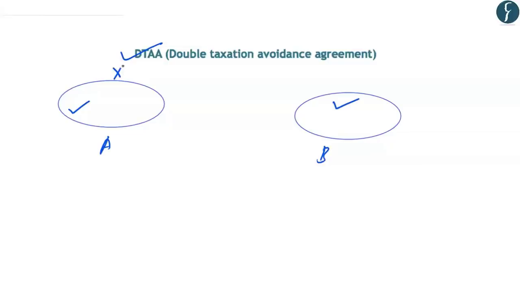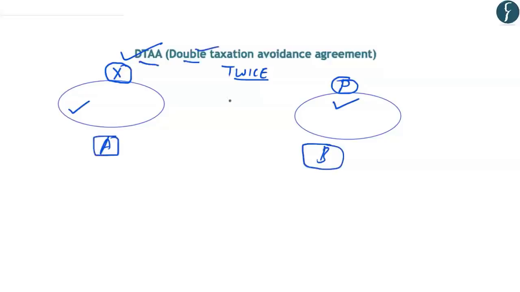This is because it is registered in country A. However, it is earning profits in country B. So this MNC, during normal circumstances, will be taxed twice. In such a situation, it will have to pay taxes in country B as well as country A. So the key objective of the DTA agreement is that the taxpayers in these countries can avoid being taxed twice for the same income.